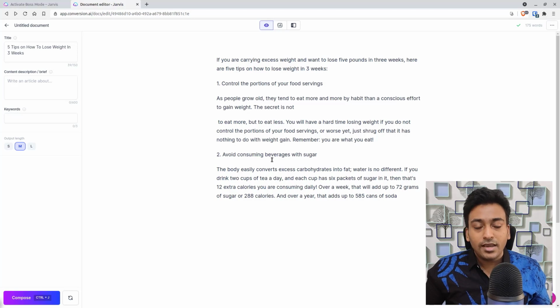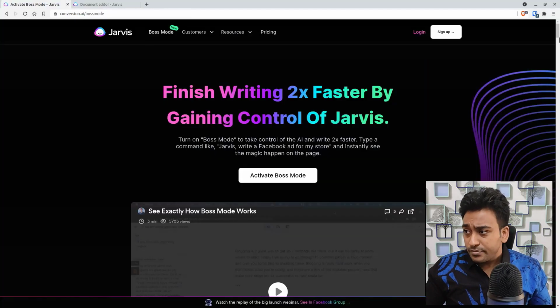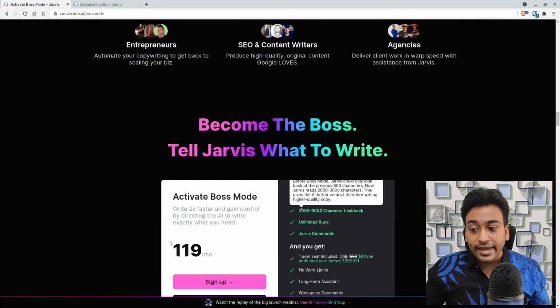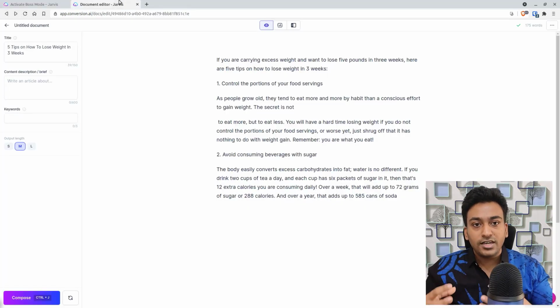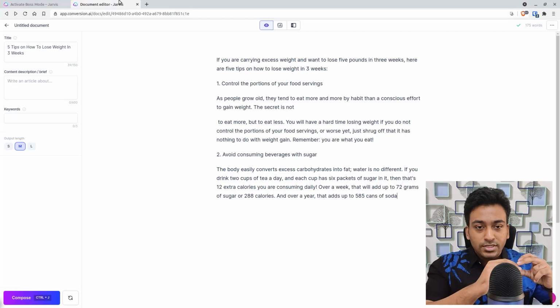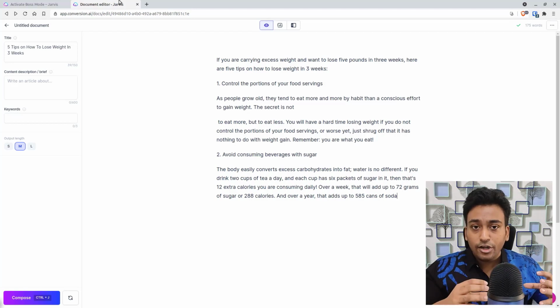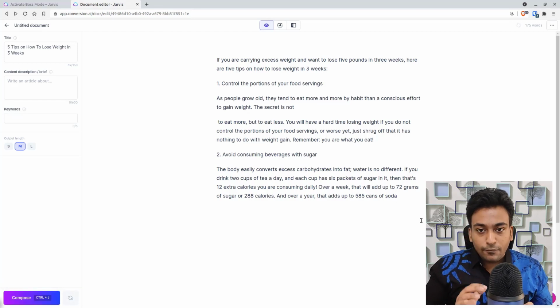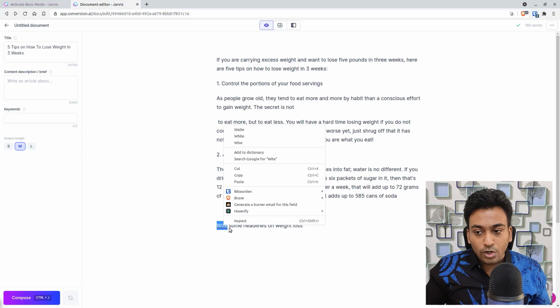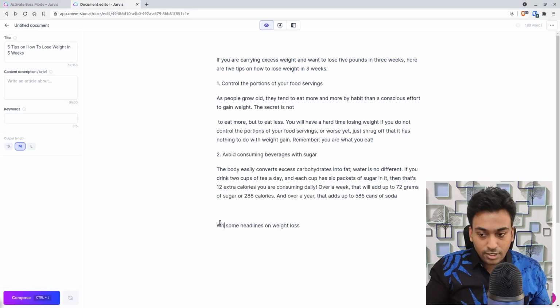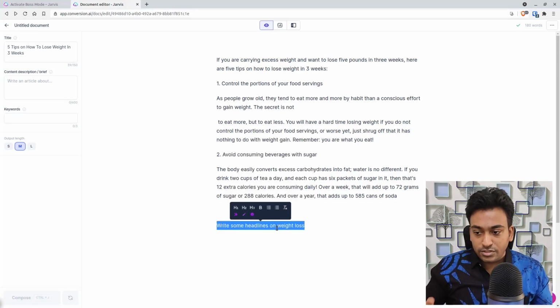That is what you need to understand by context. Whenever you write something, it will take that into context in generating. That is what it means when you go into Jarvis's sales page and you see a character look back. So whenever we generate something, Jarvis not only uses that single instruction, unless we want it to. For example, rather than just pressing compose, I can give a focus like write me some headlines on weight loss.